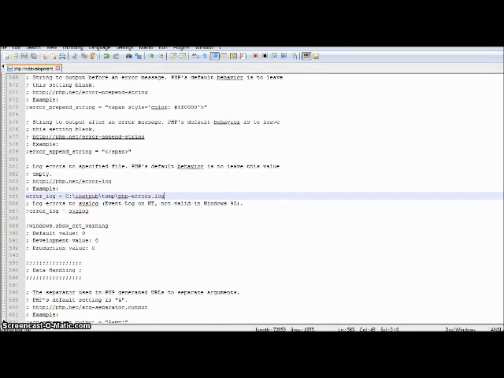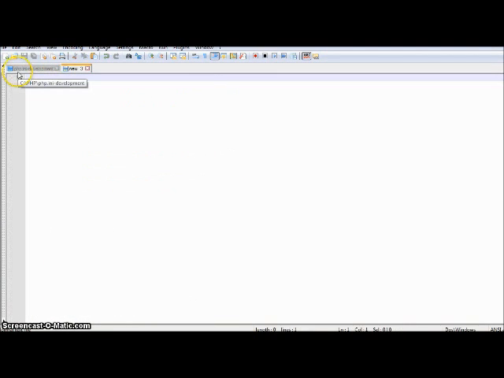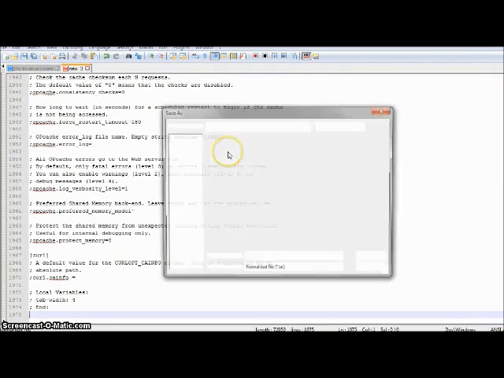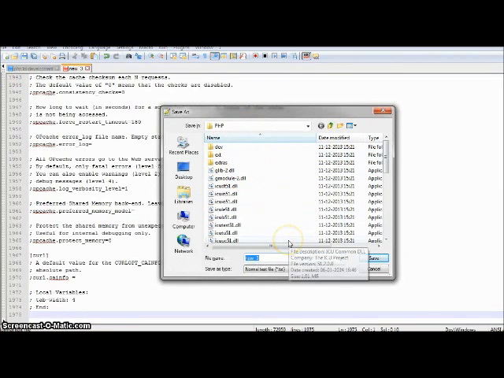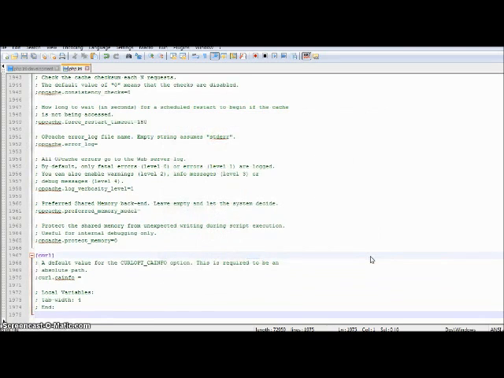Now, if you notice, this is just a development file, so copy all of the content and save it in the same folder and call it php.ini and save it. Okay, so here is our php.ini file.